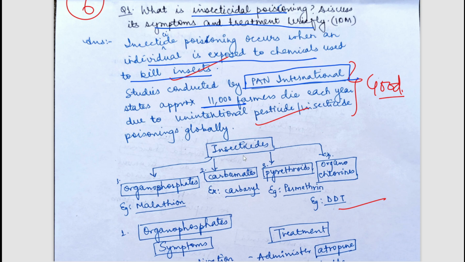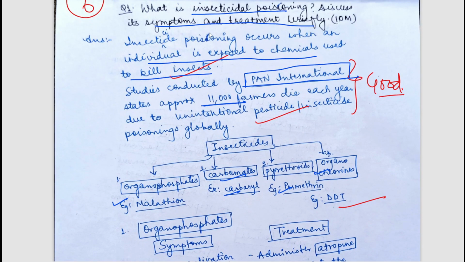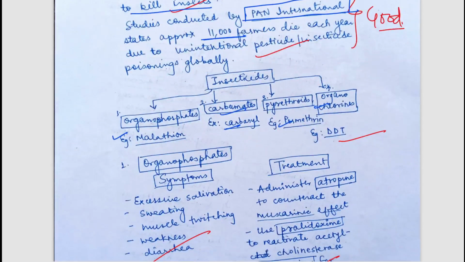So the student has also written a bit about insecticides. About malathion, it is organophosphate; about carbamates, that is carbaryl; about pyrethroids, that is permethrin; about organochlorides, that is DDT. And as the symptoms and treatments were asked, it is very well structured, all the insecticides have been classified, and the symptoms and treatment of every insecticide has been briefly written separately. So a very good structured answer, I must say.